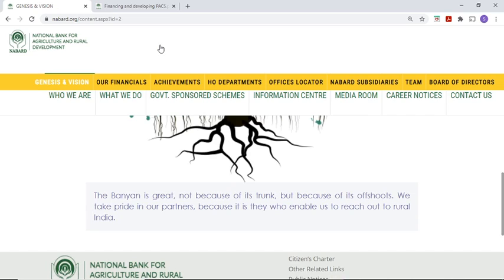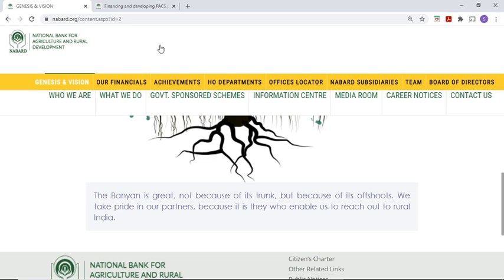And one quote they have given: the banyan is great not because of its trunk but because of its offshoots. We take pride in our partners because it is they who enable us to reach out to rural India. So NABARD is working closely with all the other organizations, all the NGOs, cooperative societies. So they are dedicating their work to their partners for this contribution, right?